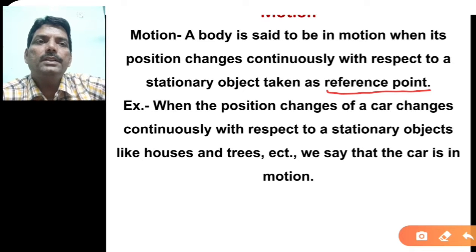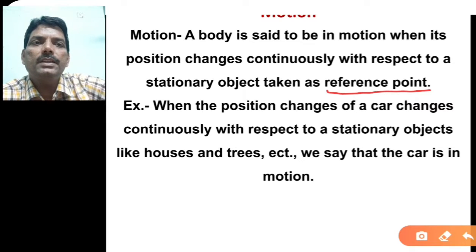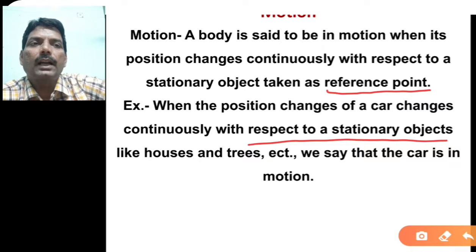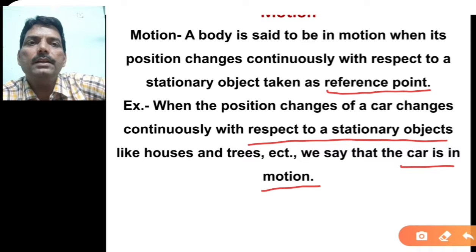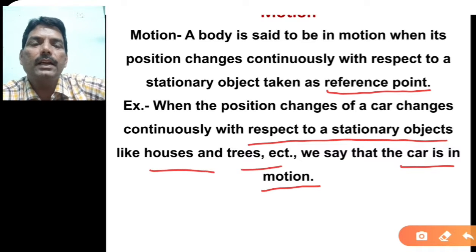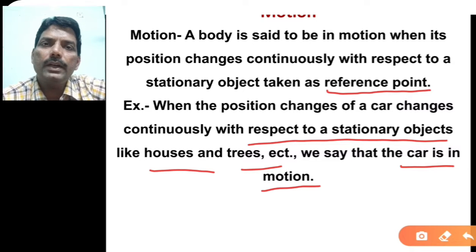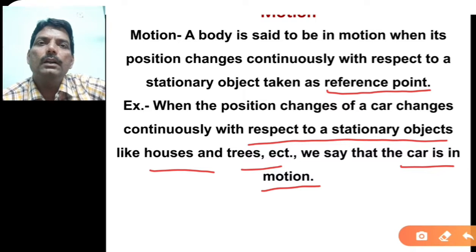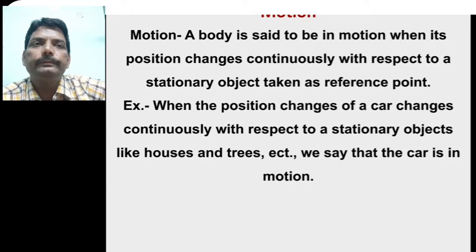So when the position of a car changes continuously with respect to stationary objects like houses, trees, etc., then the car is in motion. That means here the reference points you have taken are houses, trees, etc. According to the reference point, you are deriving whether the object is in motion or not.